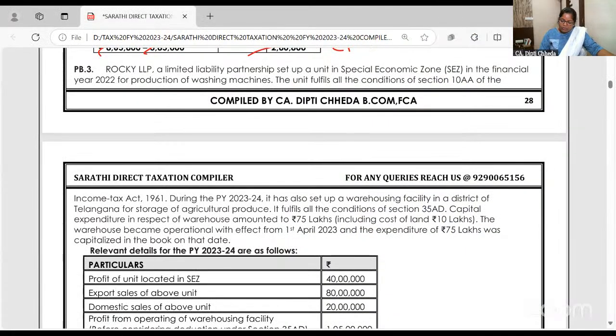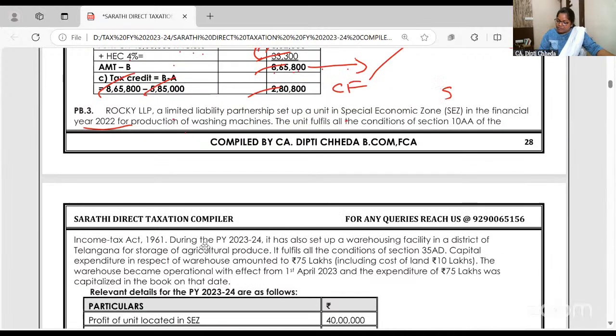Okay, chalo, the third problem we will do. Rocky LLP has an SEZ unit in the year; the SEZ was set up in 22. Even if you give section 10AA, it will be 100%; if the unit in SEZ is set up for more than 5 years, then 50%.